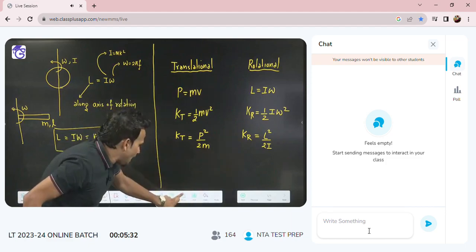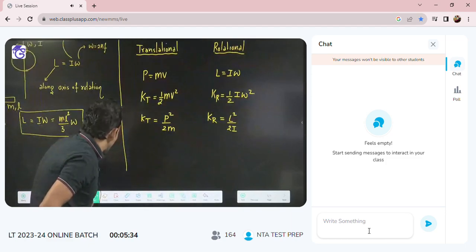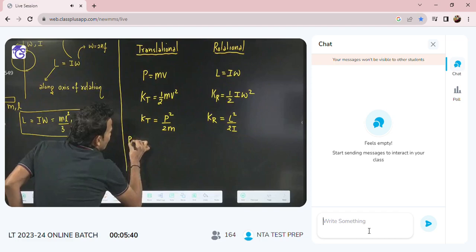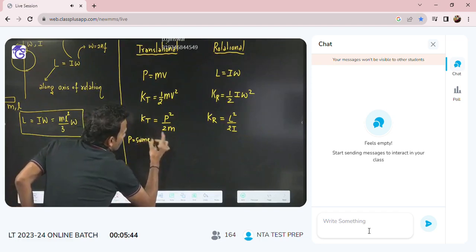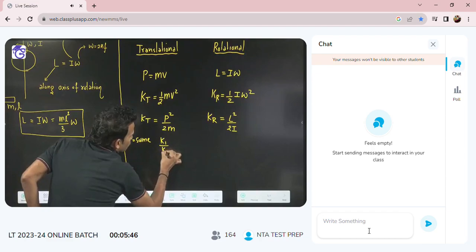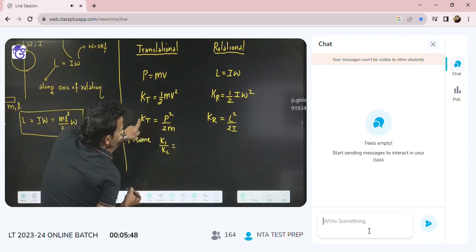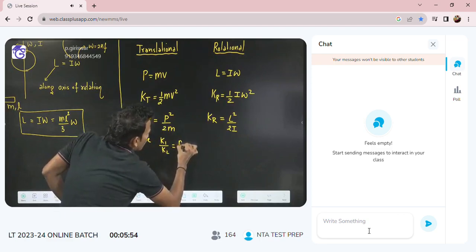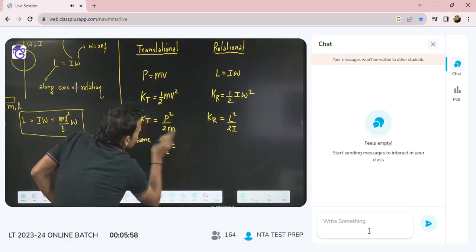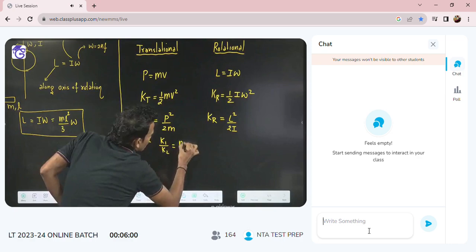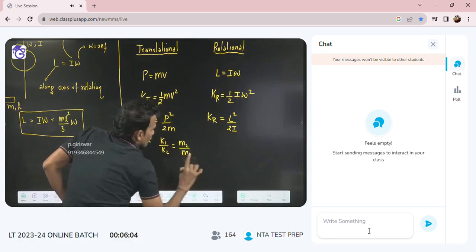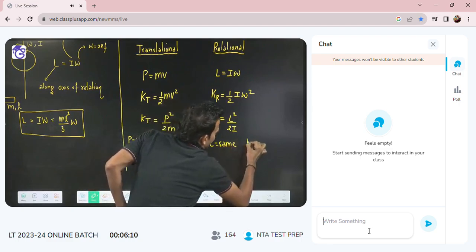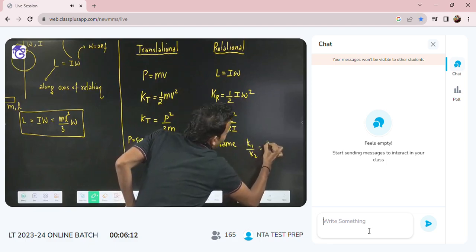And if you remember, I was saying that if two particles have the same momentum, then K1 by K2 will be equal to, momentum same means K will be inversely proportional to m. So if momentum is the same, K1 by K2 will be equal to m2 by m1, inversely proportional. P is same, K1 by K2 equals m2 by m1. So here we say if L is same, then K1 by K2 will be equal to I2 by I1.